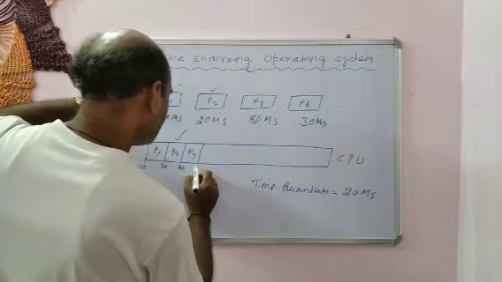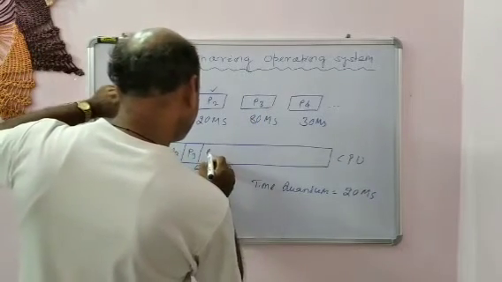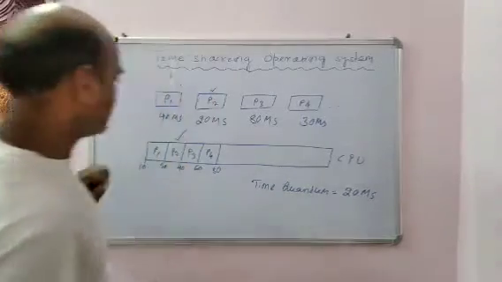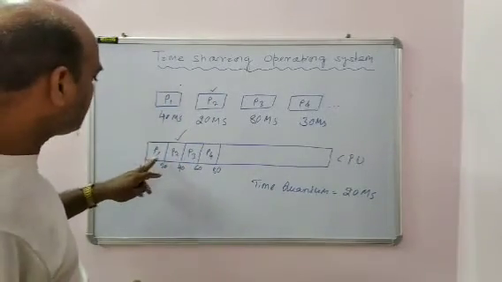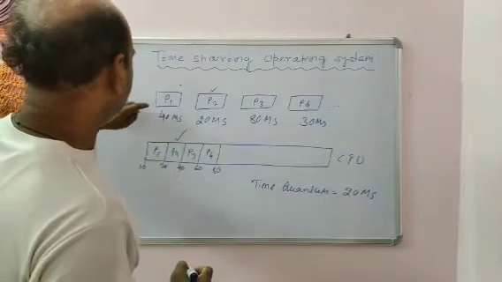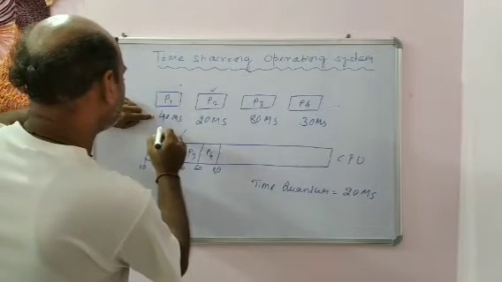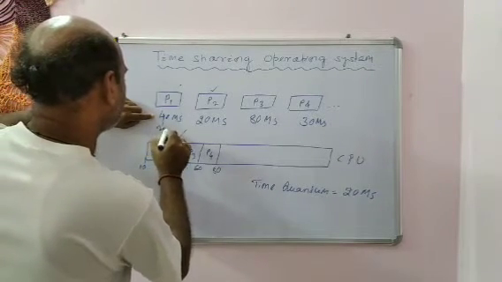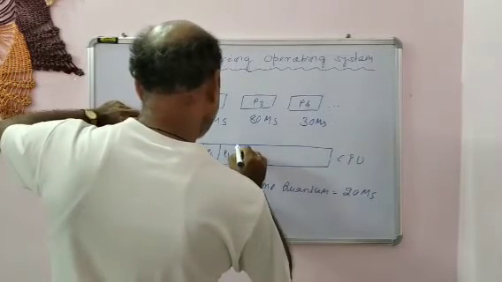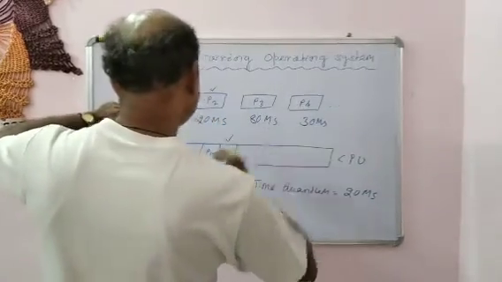This is P3, another 20 milliseconds. Then P4, another 20 milliseconds. So first P1, P2, P3, and P4. Now P1 requires 40 milliseconds, so after 20 milliseconds there is a rest of 20 milliseconds. Now again P1 takes another 20 milliseconds. It will be 100. Now P1 is completed.